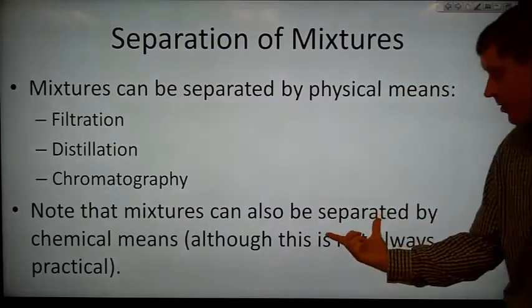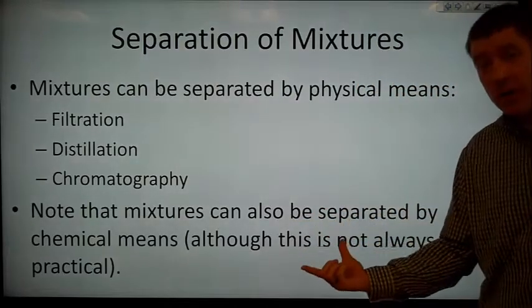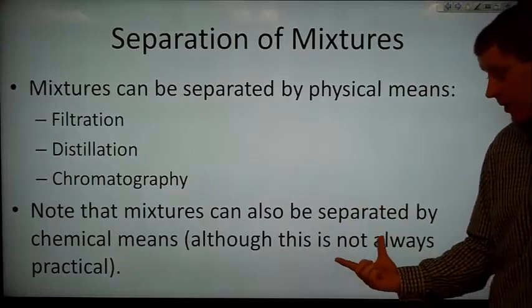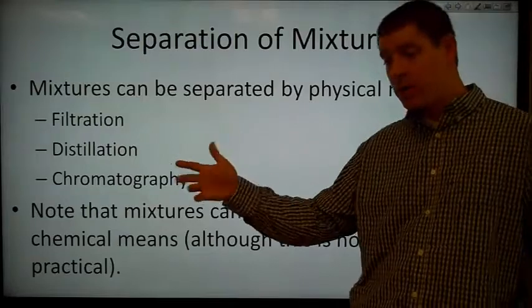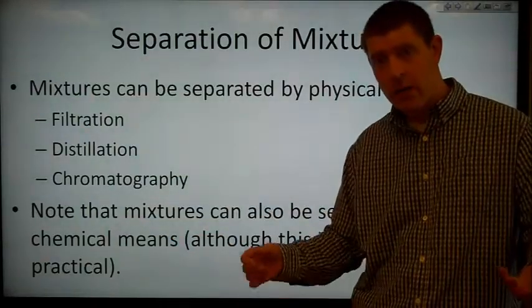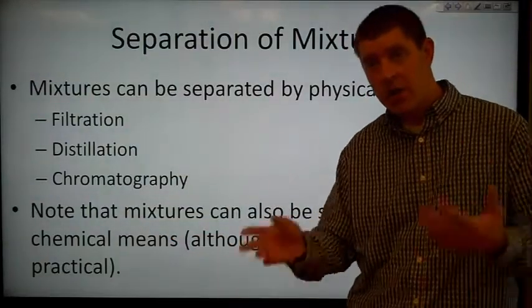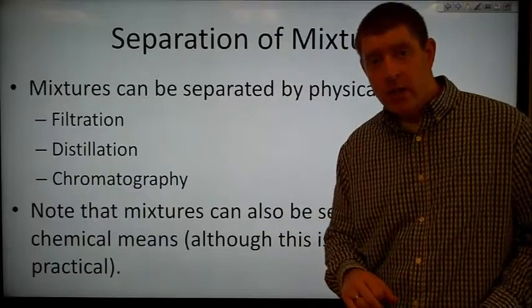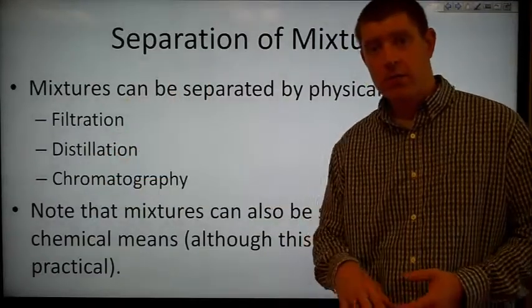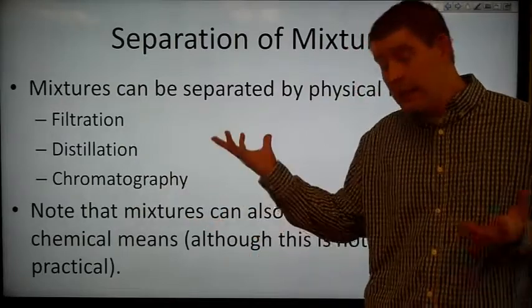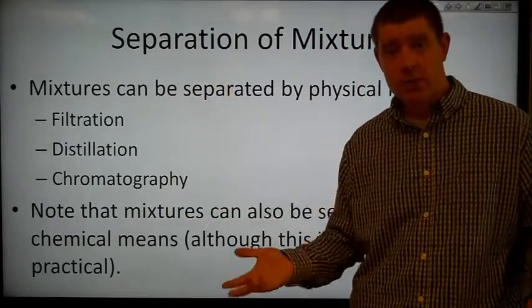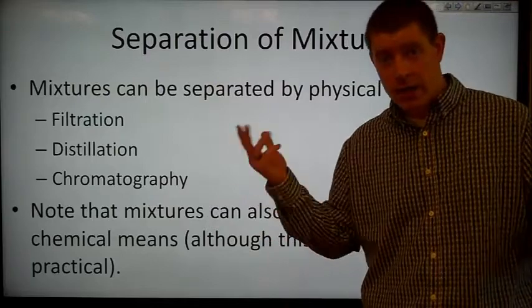Note that mixtures can also be separated by chemical means, but we don't have to use chemical means, right? So this isn't always practical. If I wanted to separate out, say, iron filings from the sand, well, I could dissolve the iron in an acid and then precipitate out the iron in some second reaction, but it's not necessarily practical to do. It's a lot easier to just pass a magnet over the sand and iron filings mixture and get the iron out that way.